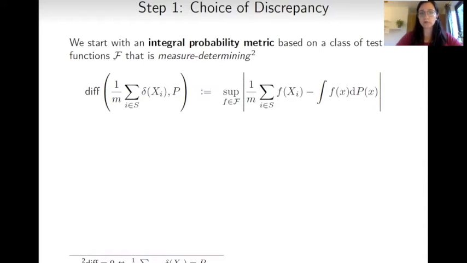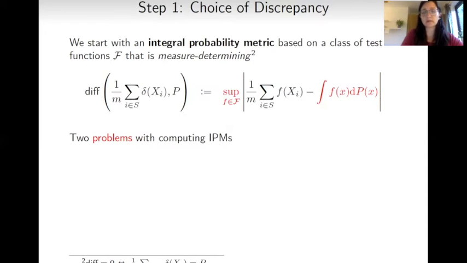It is very common in probability and statistics to use the concept of integral probability metric, based on a class of test functions F that is measure determining, meaning that this quantity is zero if and only if the two distributions are equal. There are two problems using this definition.